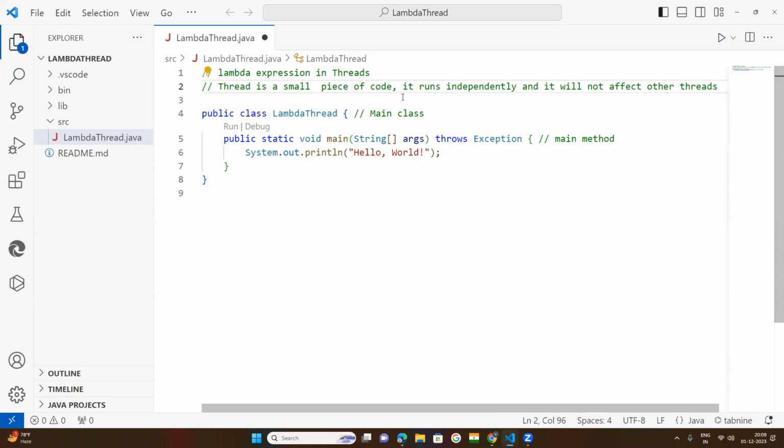In Java, multi-threading is one concept I have made videos on, and you can watch from there.